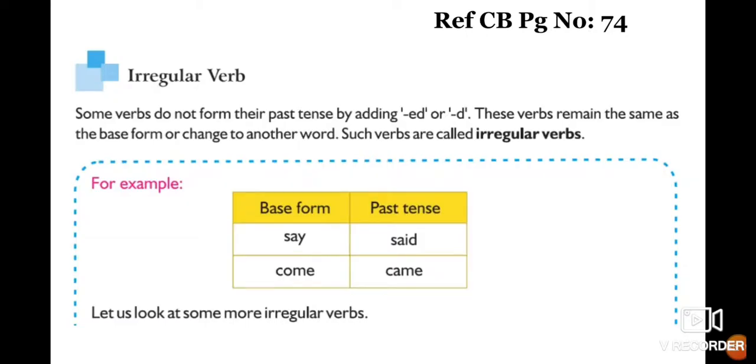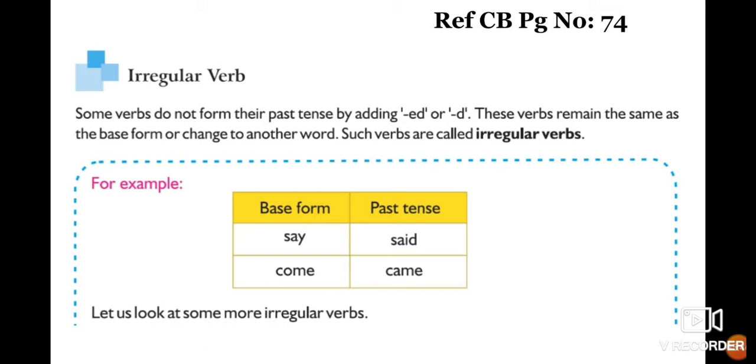Some verbs do not form their past tense by adding ed or d. These verbs remain the same as the base form or change to another word. Such verbs are called irregular verbs. These verbs do not change into their past form by just adding ed or d.